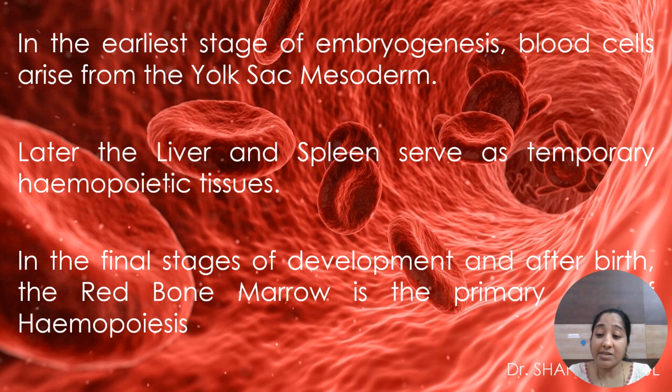Next, in the last stages of the fetal stage, that is from the 9th month and after birth until death, the hemopoietic center is red bone marrow. All three types of formed elements are produced from red bone marrow, whether it is RBCs, WBCs, or thrombocytes.